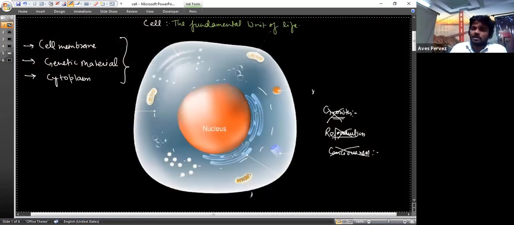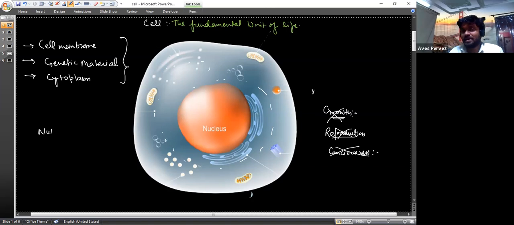So growth cannot be considered an essential criteria. Reproduction is not considered an essential criteria. Consciousness is also not considered an essential criteria to say whether something is alive or not. Then the fourth one, there are so many criteria, but what is the criteria by which we say that something is alive or not? Actually, that is nutrition.